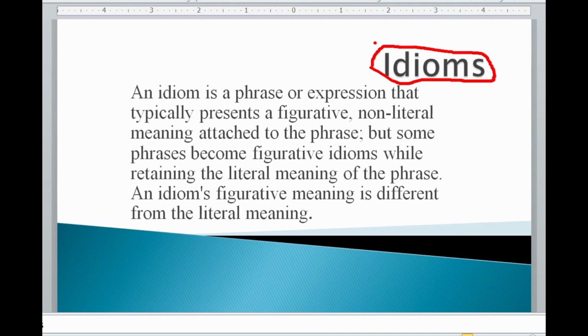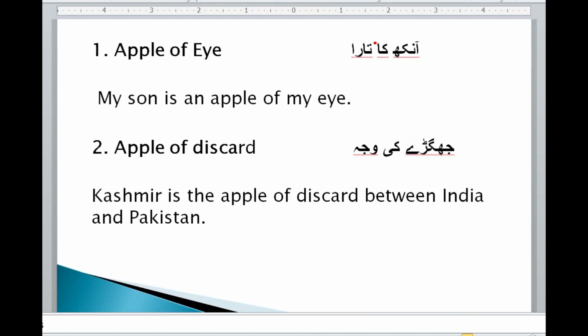Okay, so let's see. We have some examples, and we will come to know about them. The very first idiom we have is apple of eye. Its Urdu is आंख का तारा. Now we will use it in a sentence: My son is an apple of my eye. Here it is written apple, and here it is written आंख का तारा.